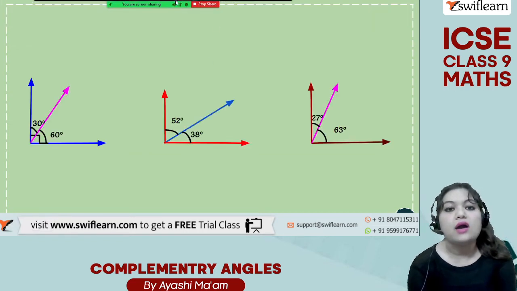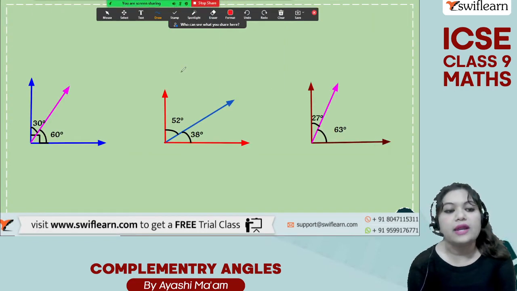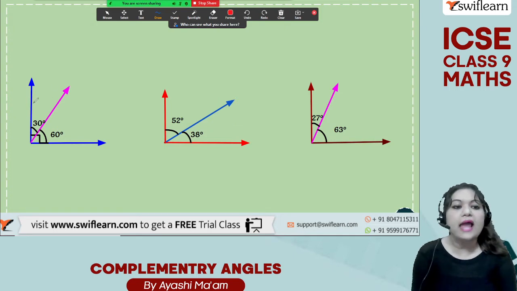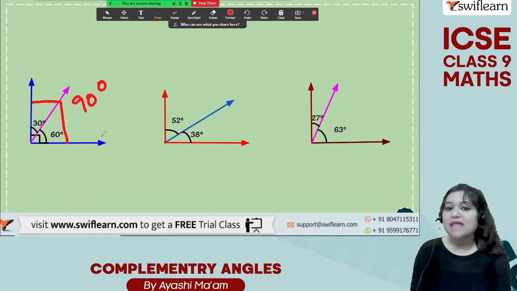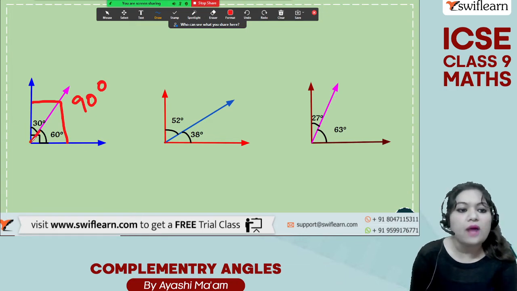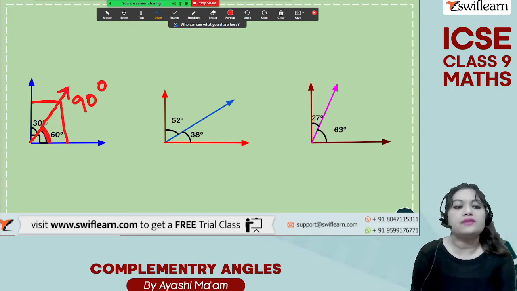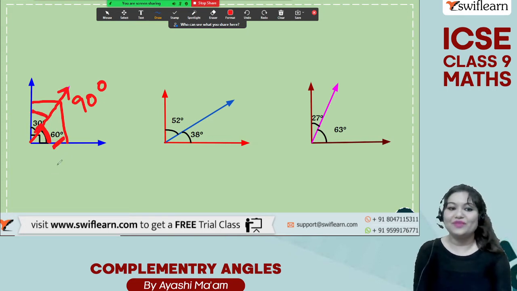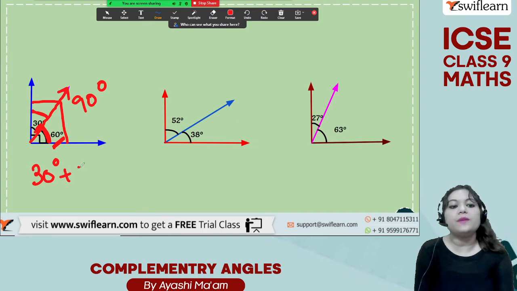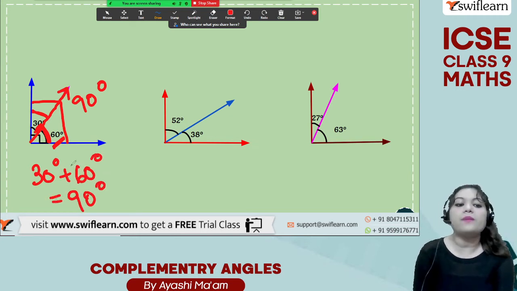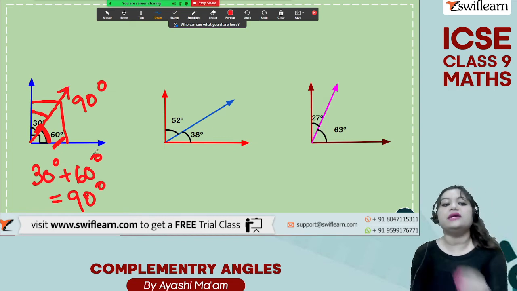What does this mean? You will understand with this example. Here, this total angle is 90 degrees, right? This total angle is 90 degrees, and we have divided this 90 degrees like this. In a certain proportion it has been divided such that this angle measures 60 degrees and this angle measures 30 degrees, right? And if you do 30 degrees plus 60 degrees, you get 90 degrees. So this is your pair of complementary angles, 30 degrees and 60 degrees.